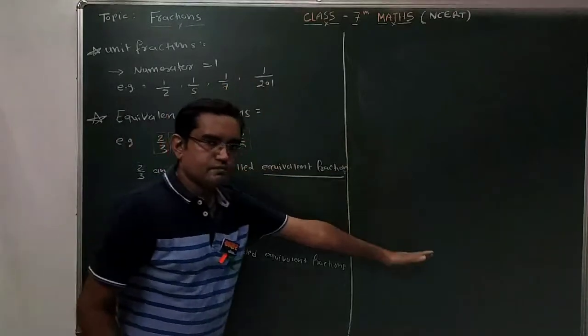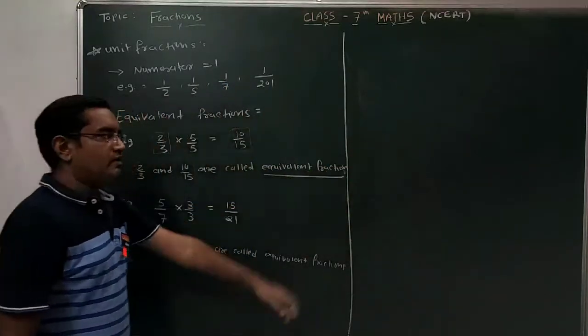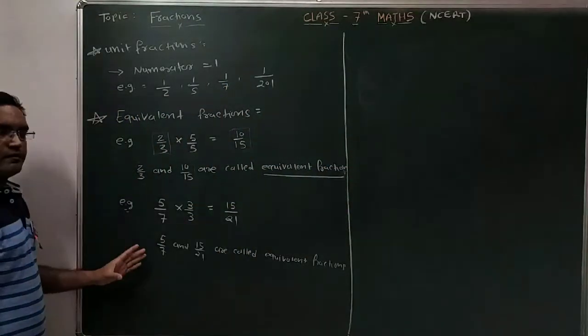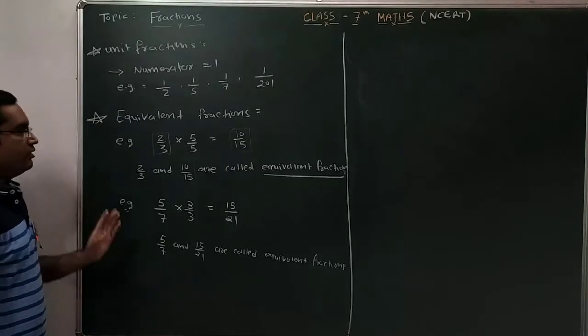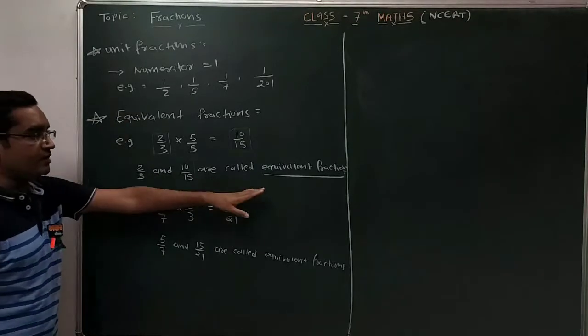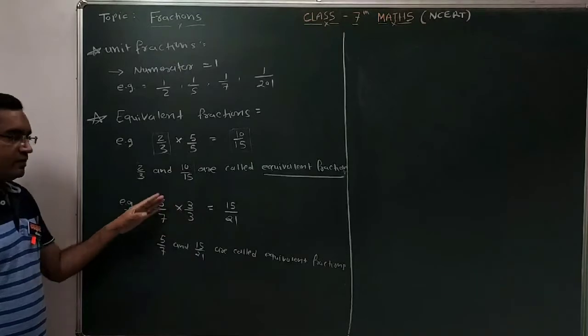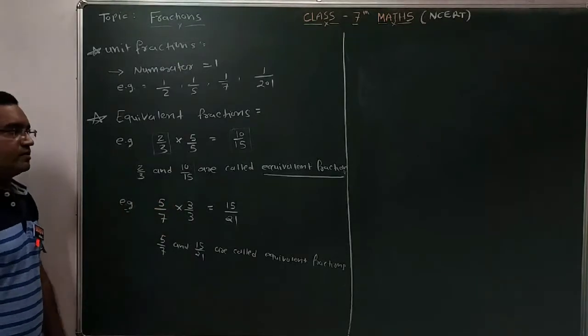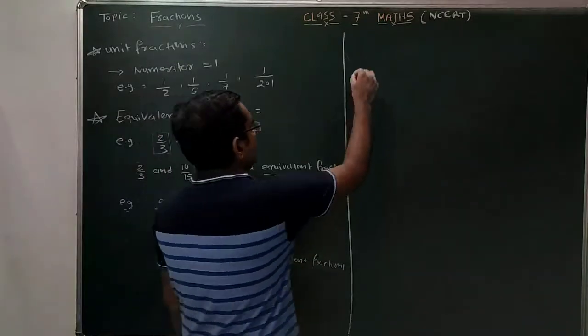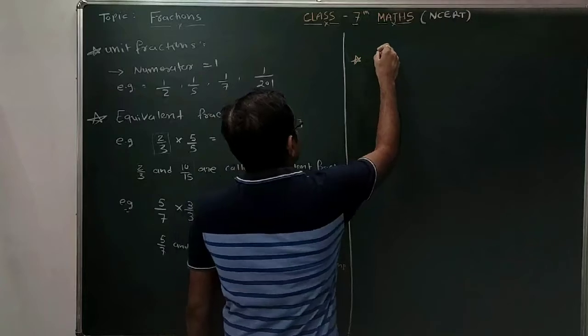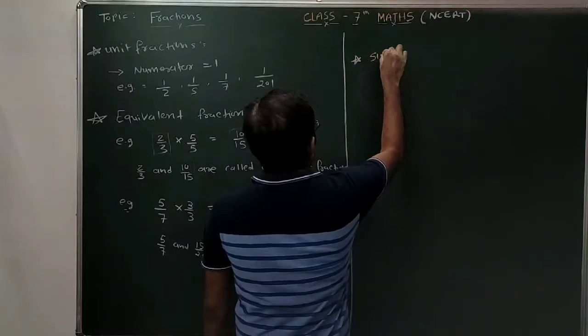Let me remind you a little. What are like fractions? Like fractions are the fractions in which denominators are equal, while equivalent fractions are the fractions obtained by multiplying and dividing the given fraction by the same number. Clear? Now, after that, the simplest fraction.